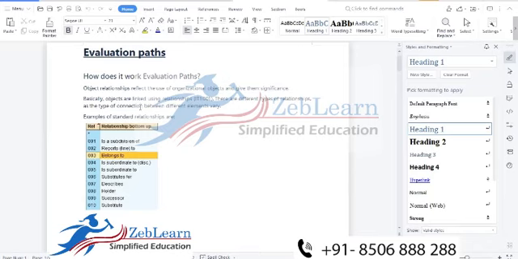And what is the use of evaluation path? Normally, as I told earlier, in organization management reporting is one important part. For reporting purposes we need to use the evaluation path. What is the work of the evaluation path? According to customer requirement, we need to download the report, from the standard report or a customized report, from the SAP HCM system. So for that purpose we need to use the evaluation path.